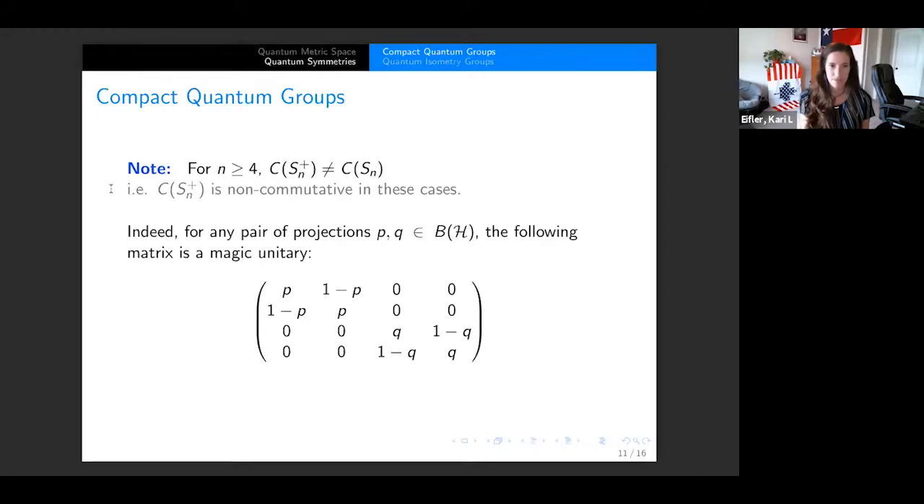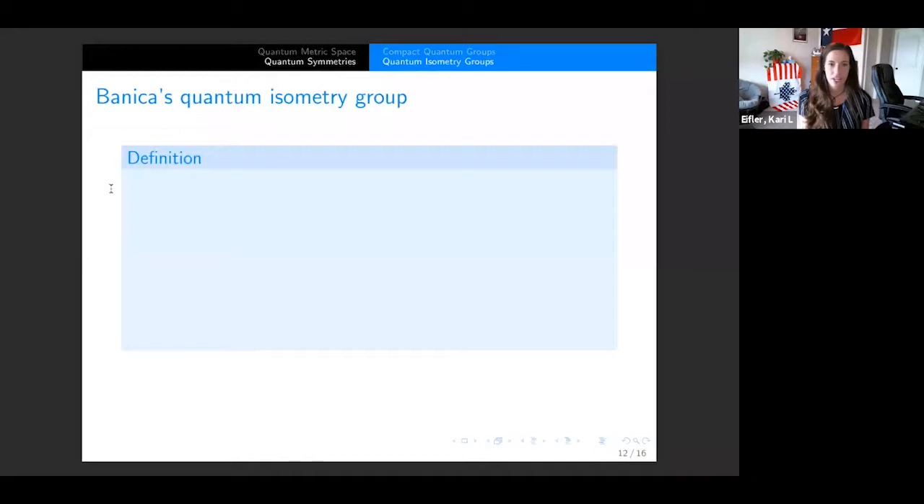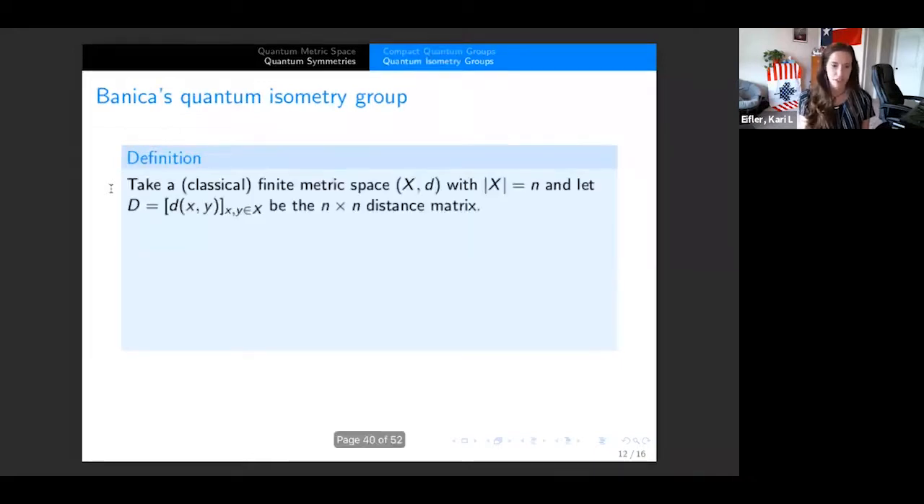Okay. So now the next definition, I'm going to define the quantum isometry group for just a finite metric space. So we start off with our finite metric space, (X, d). Let's say that the size of X is equal to n. And I'm going to take this distance matrix D, so each entry is just the distance from the point x to y, indexing over all of our points x and y in X.